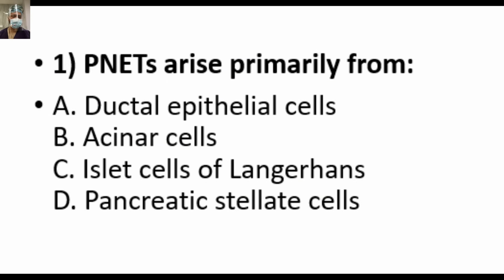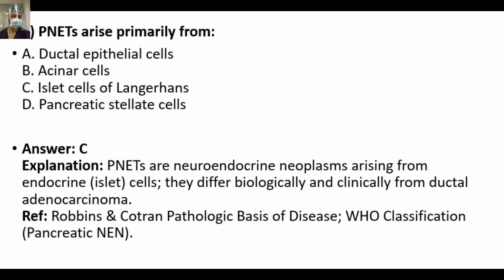So question number 1 is: PNETs arise primarily from ductal epithelial cells, acinar cells, islet cells of Langerhans, or pancreatic stellate cells. The answer is C, islet cells of Langerhans. Pancreatic neuroendocrine tumors are neuroendocrine neoplasms arising from the endocrine islet cells, and they differ biologically and clinically from ductal adenocarcinomas.